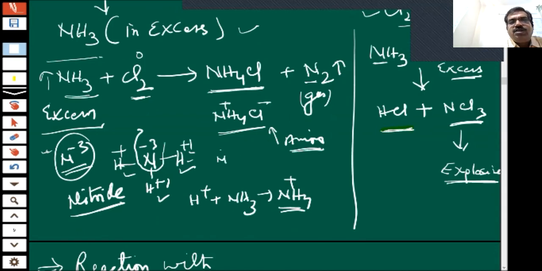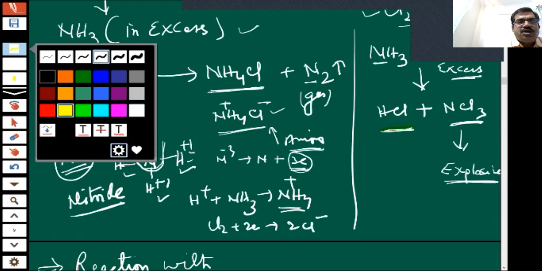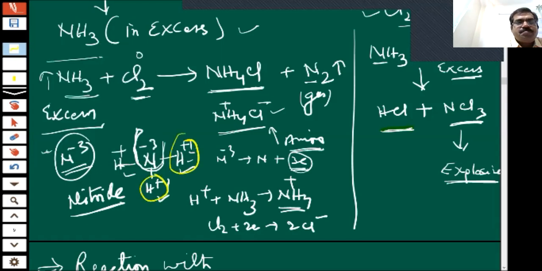So N-3 has given an electron and become N, and it lost electrons. That electron is received by chlorine, and it became chloride. And because chloride is there and H plus is also there, because when nitride is removed, then enough H plus is there, children. Enough H plus are there.